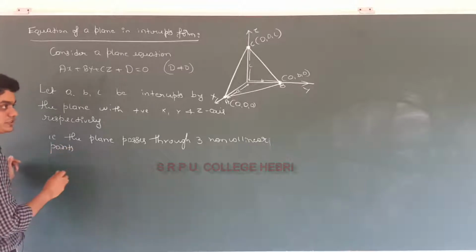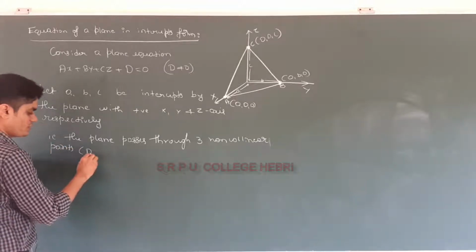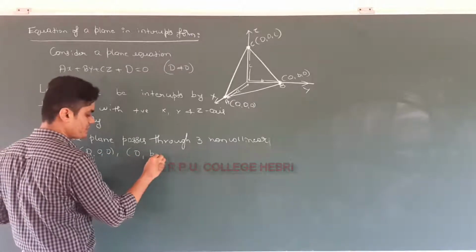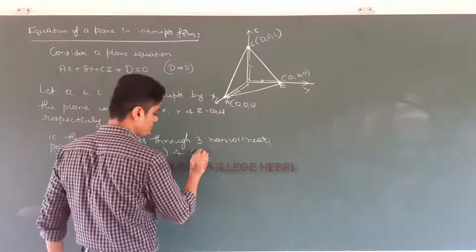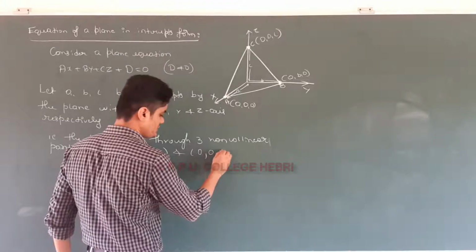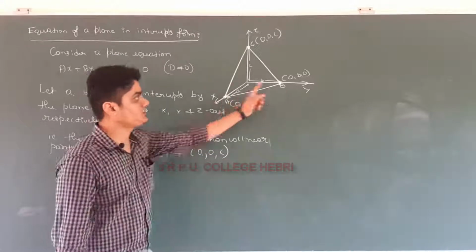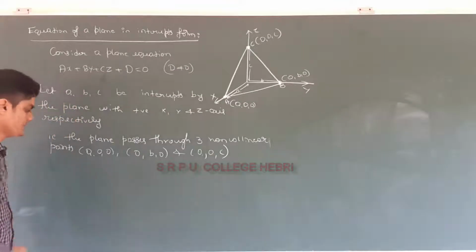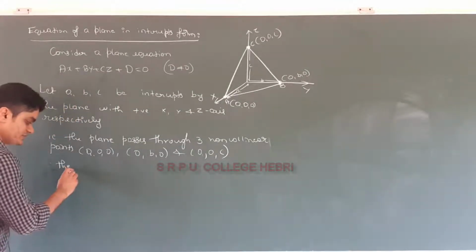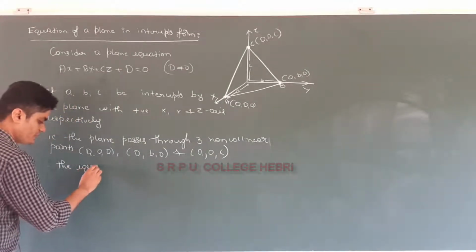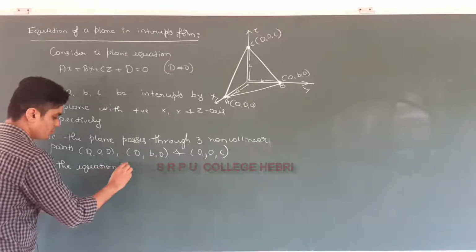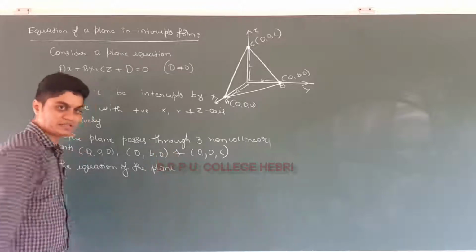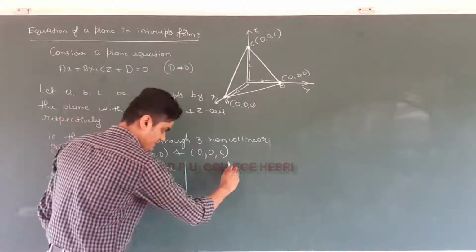Which are the three non-collinear points? a, 0, 0; 0, b, 0; and 0, 0, c. These are the three non-collinear points, in a triangle shape. Therefore, from the previous result, using the previous derivation, the equation of the plane is: determinant is equal to 0.